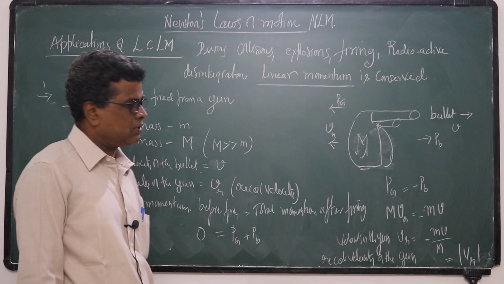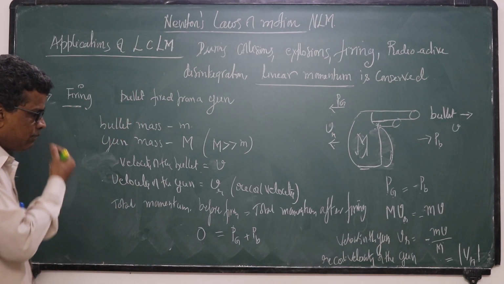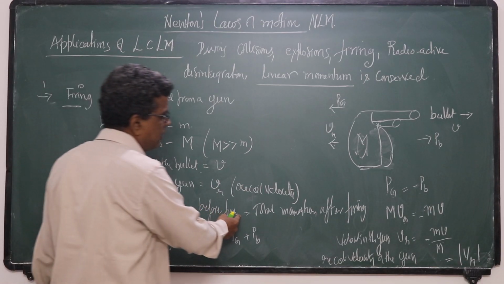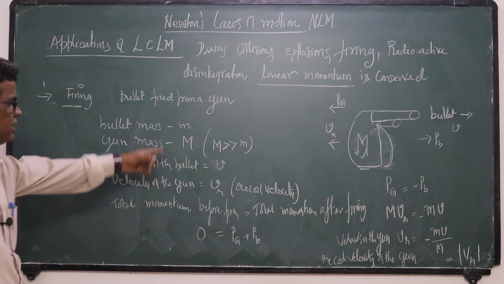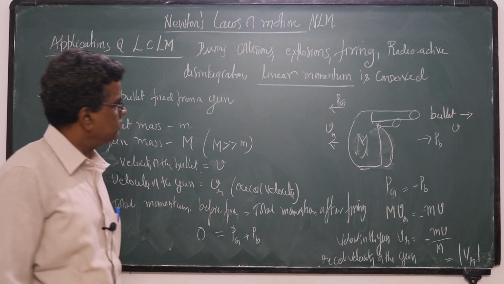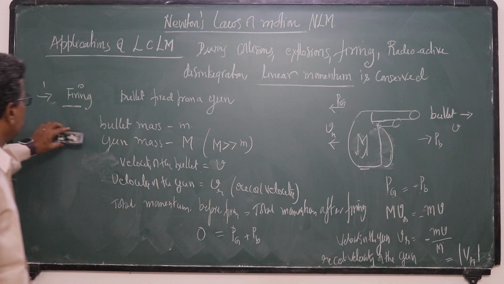Here momentum is conserved. What does that mean? Total momentum before firing is equal to total momentum after firing. Here the velocities are with respect to the ground.